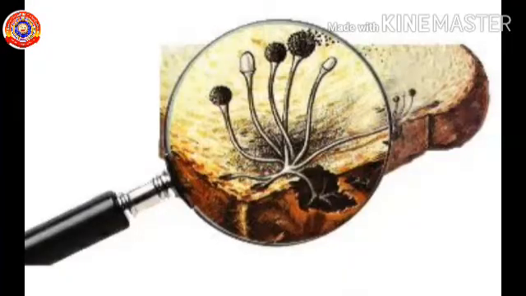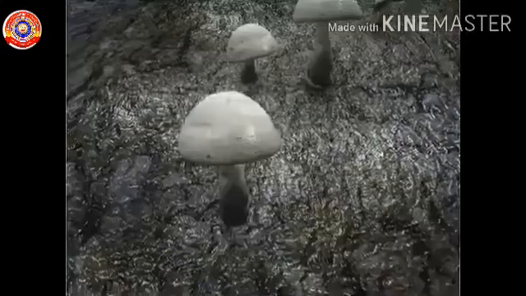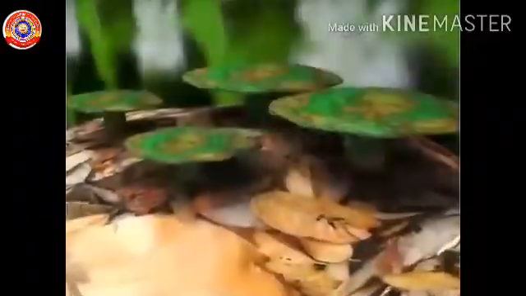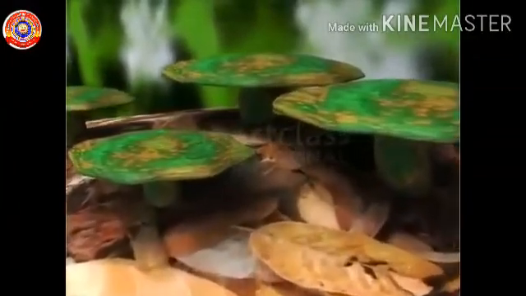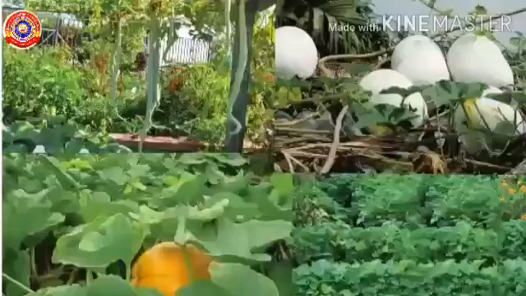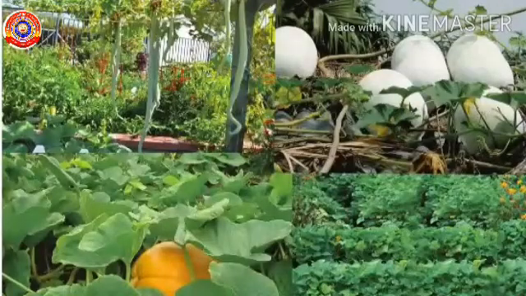Children, you may have seen these types of fungi growing on bread and pickle, etc. These are also saprophytes. You know, fungi do not belong to the group of plants. Mushrooms popping up like umbrellas are familiar sights, most commonly in rainy seasons. They also belong to the group of fungi. We have been talking about plants that depend on other plants for food and shelter. Now, let's look at the peculiarities of plants in our vegetable garden.